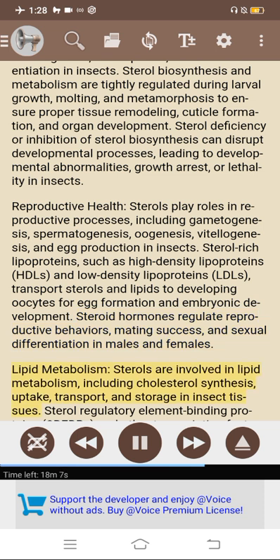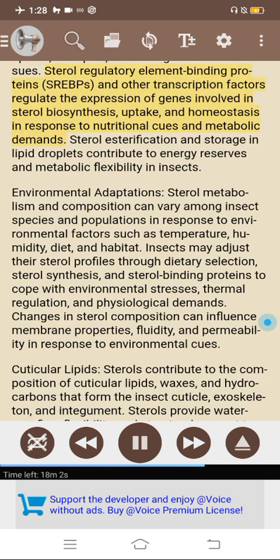Lipid metabolism. Sterols are involved in lipid metabolism, including cholesterol synthesis, uptake, transport, and storage in insect tissues. Sterol regulatory element binding proteins (SREBPs) and other transcription factors regulate the expression of genes involved in sterol biosynthesis, uptake, and homeostasis in response to nutritional cues and metabolic demands. Sterol esterification and storage in lipid droplets contribute to energy reserves and metabolic flexibility in insects.